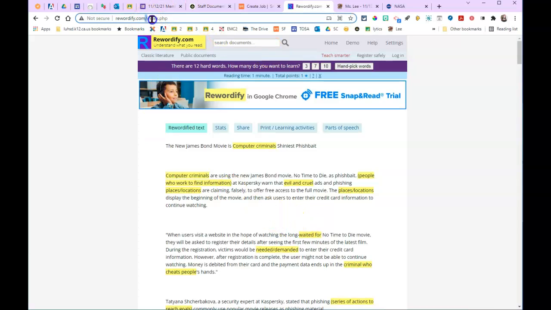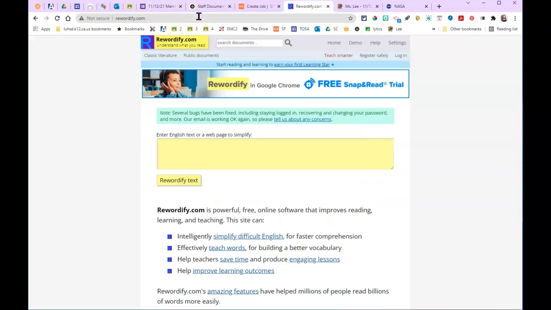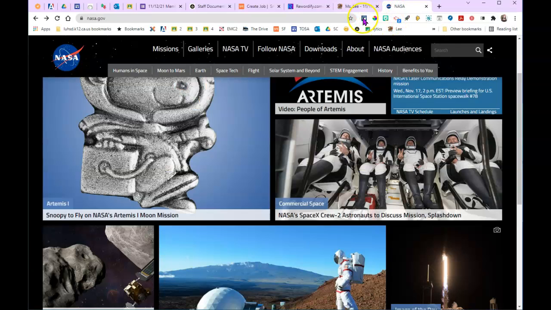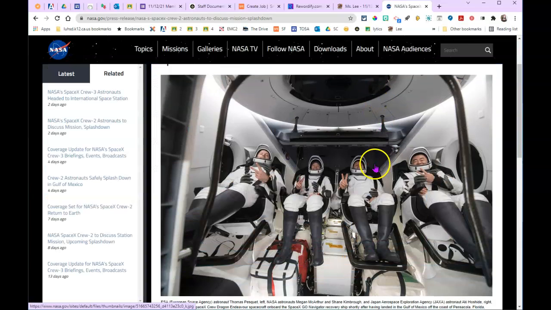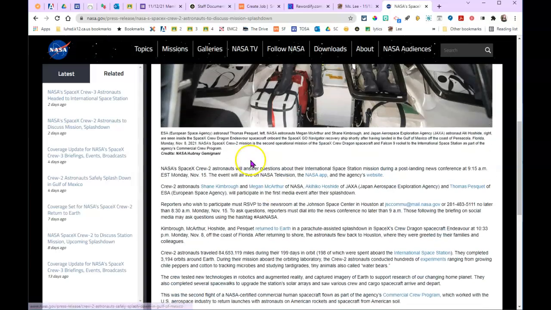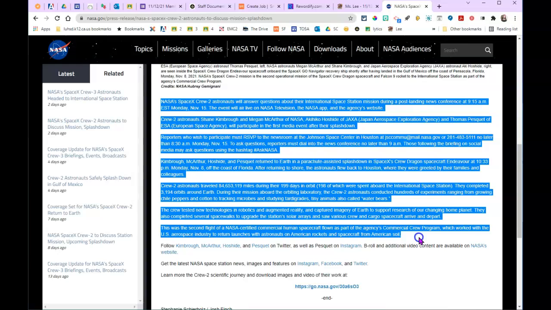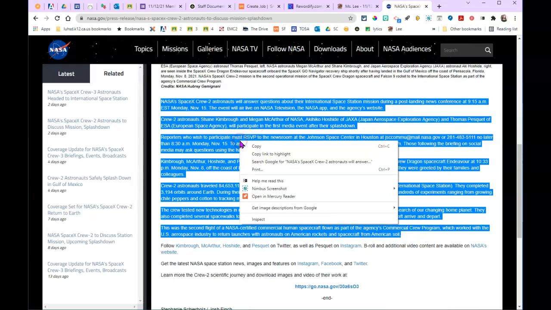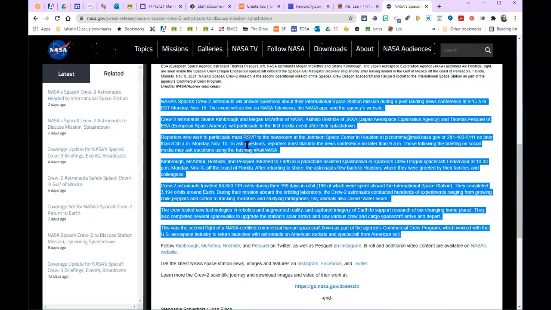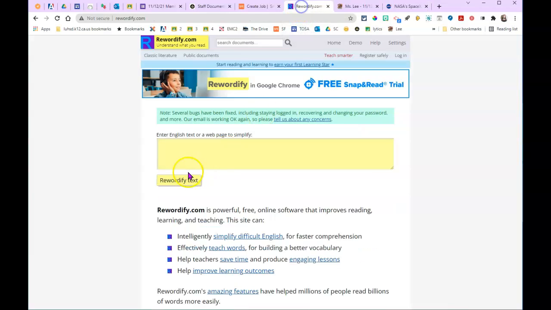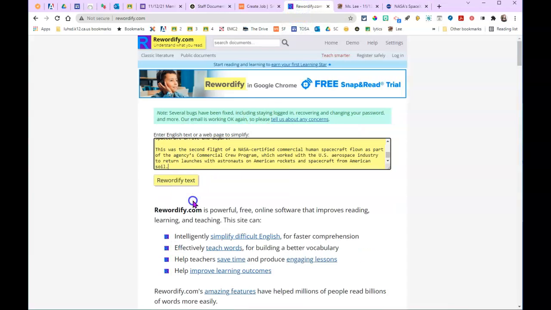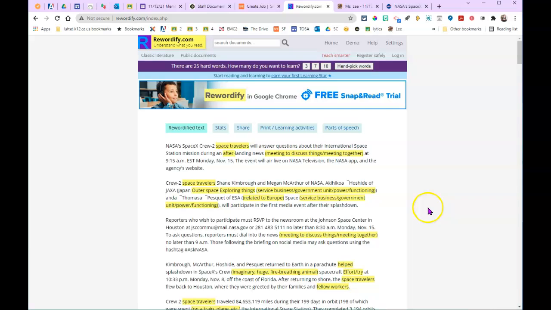I'm going to go back to rewordify.com. And I'm on the NASA website now, and I'm just going to click an article, because NASA usually uses scientific words, and I want to see what it'll do if it'll make it a little easier to read. So I'm going to select the text of this article. Again, right-click, Control-C to copy, right-click, two fingers, copy, back to rewordify, paste, rewordify the text.